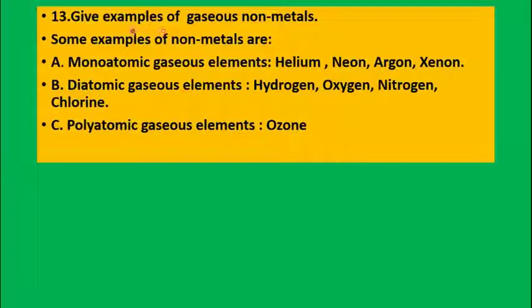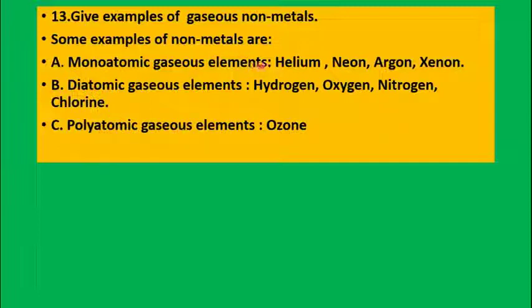Then, what are the examples of nonmetals? Nonmetals can exist in gaseous form, liquid form or solid form. For the gaseous form, we can classify them as monoatomic, diatomic or polyatomic. Monoatomic elements are made up of only one atom. Diatomic are made up of two atoms, and more than two are considered polyatomic elements.